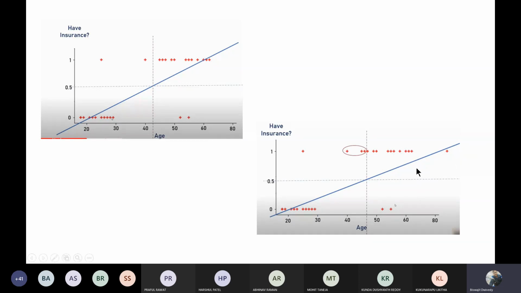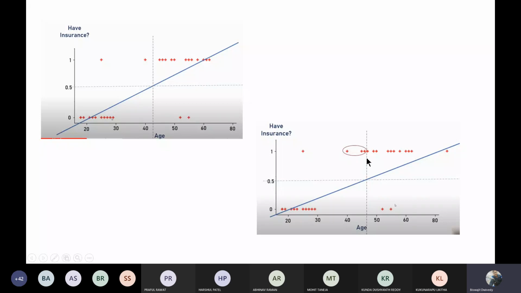So you can see, instead of drawing this line like this, the line may be like this also. If your line is drawn like this, and your threshold value is again fixed at 0.5, then this will be your intersection point and this will be your vertical line. Then you can see some of the people whose age is less than this value are also likely to buy the insurance.